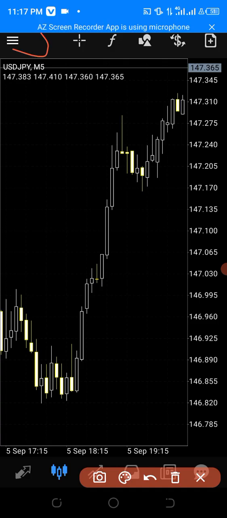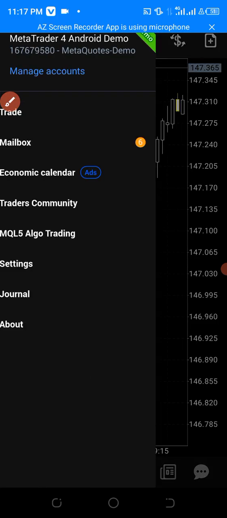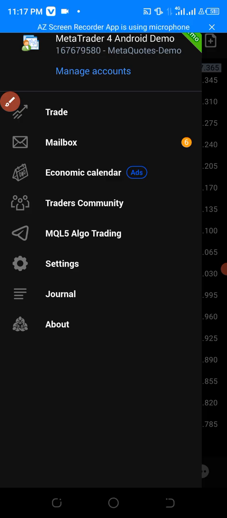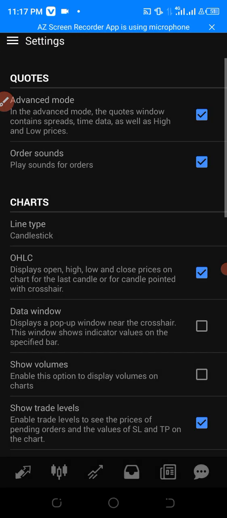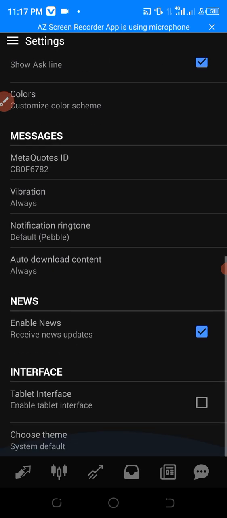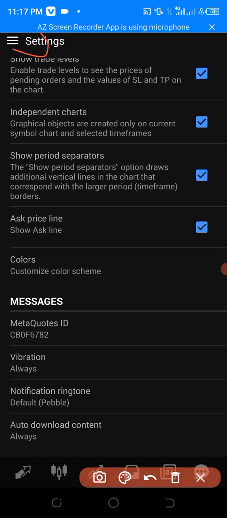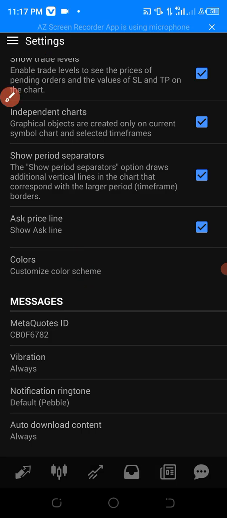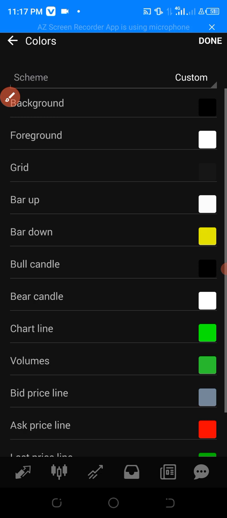So I'll come back here, and then come to settings, scroll down, look for colors. Here you have colors, right? Then I want to change them back.